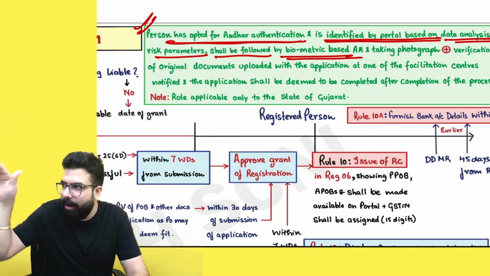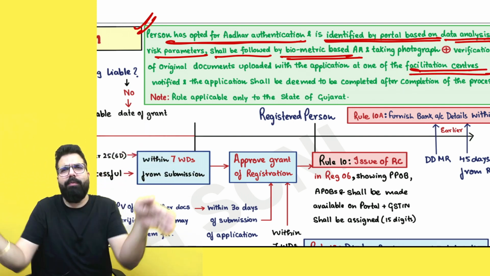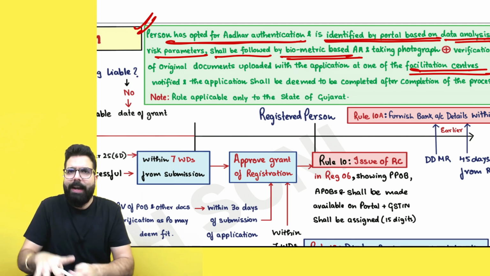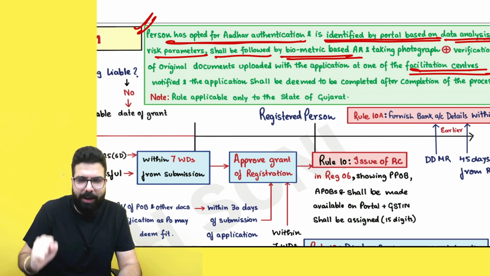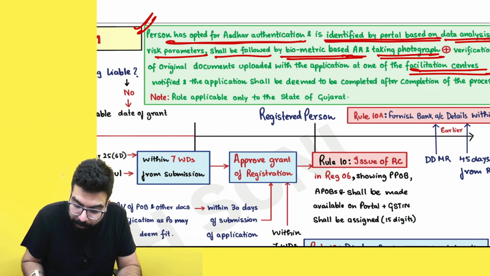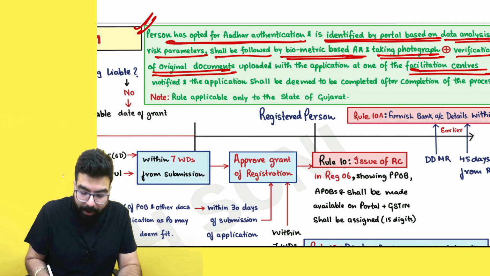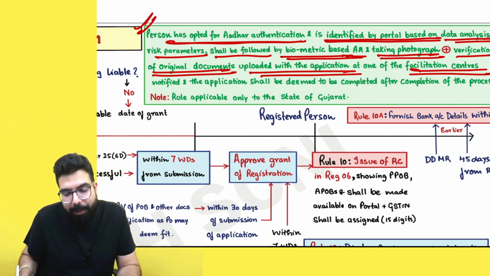It means they will call you, saying you come to one of the facilitation centers. Basically, they will notify you of a facilitation center where you have to go, and they will take your thumb impression and other fingerprints, etc. They are telling biometric based Aadhaar authentication will be done. They will take your photograph, plus verification of the original documents uploaded with the application will be done at a facilitation center.